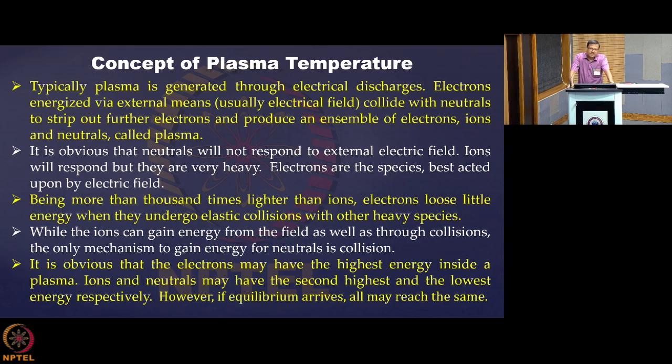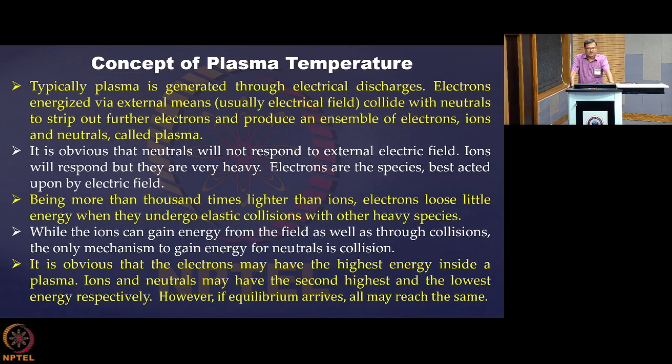And the neutrals, which do not respond to the electric field at all, which are bulky and which can get energy through collisions from the electrons and ions, will have the lowest energy. So in a plasma, we can easily understand that the electrons will have the highest energy, ions the second highest, and the neutrals the lowest energy.